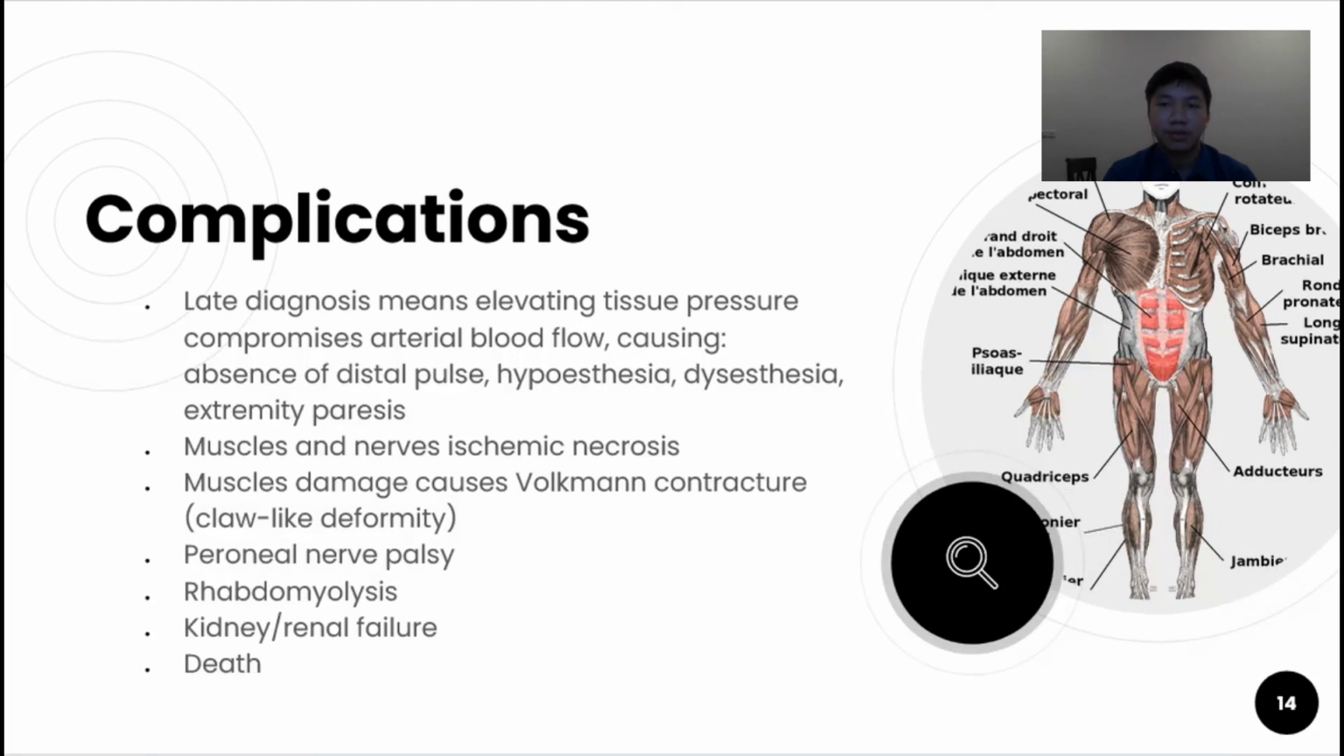After that, lower extremity compartment syndrome can also cause rhabdomyolysis, which is characterized by necrosis of muscles and the release of intracellular muscle constituents into the circulation, typically shown by elevated creatine kinase levels, muscle pain, as well as myoglobinuria. Moreover, severe cases may also lead to kidney failure and also death.